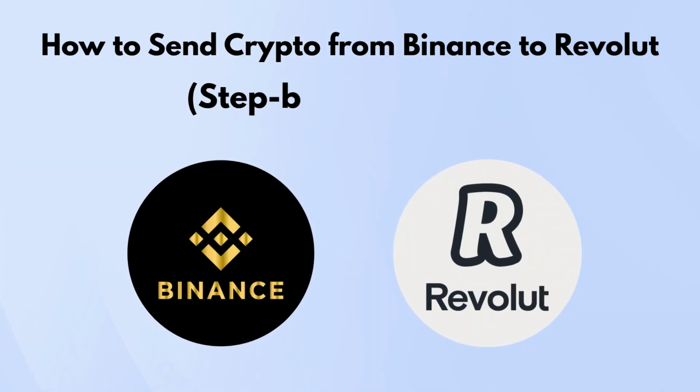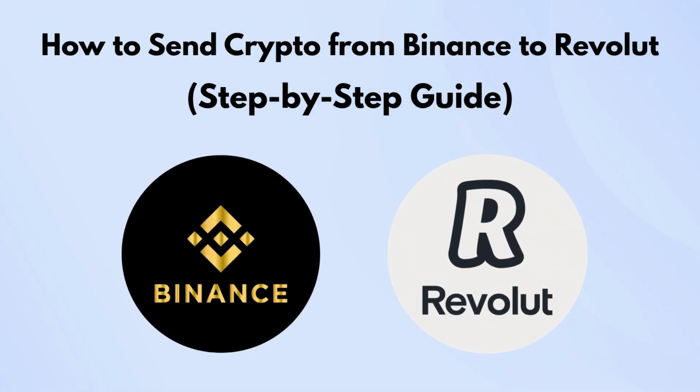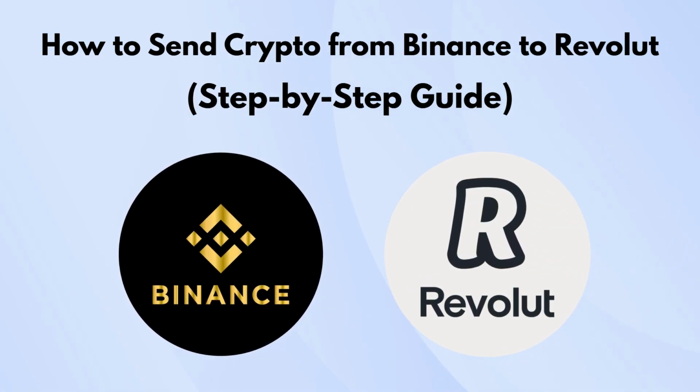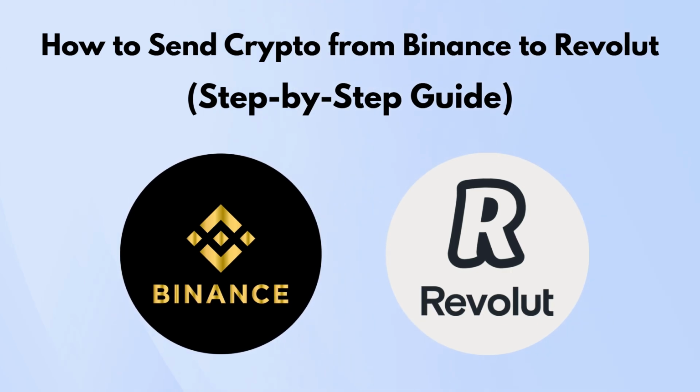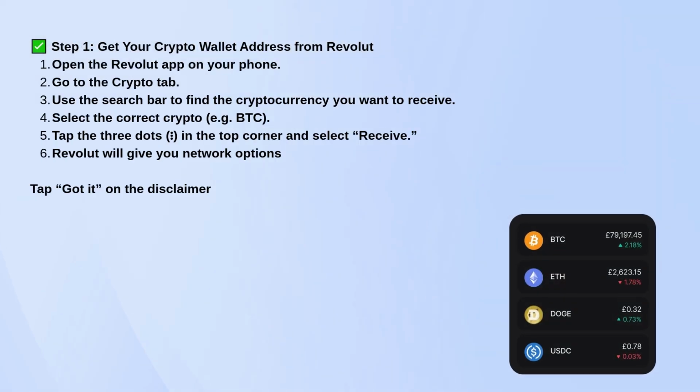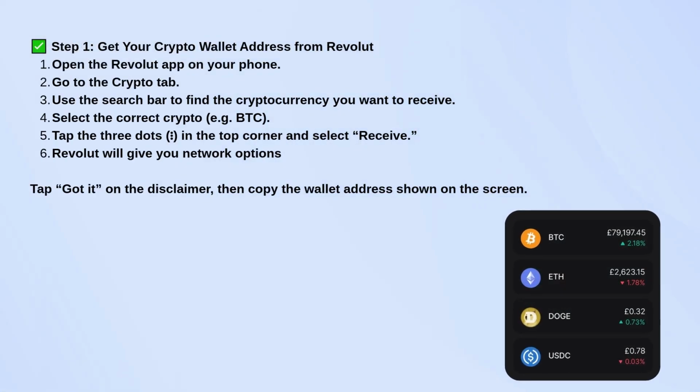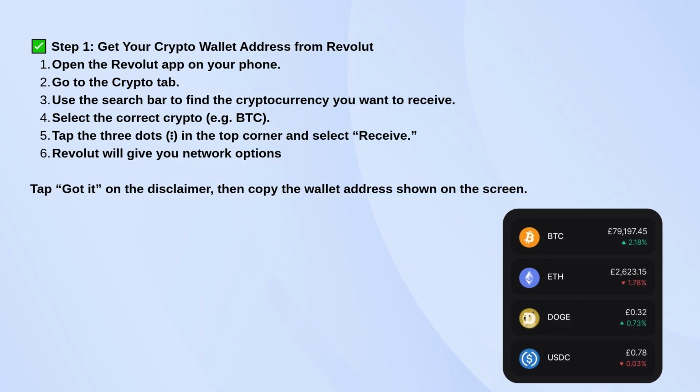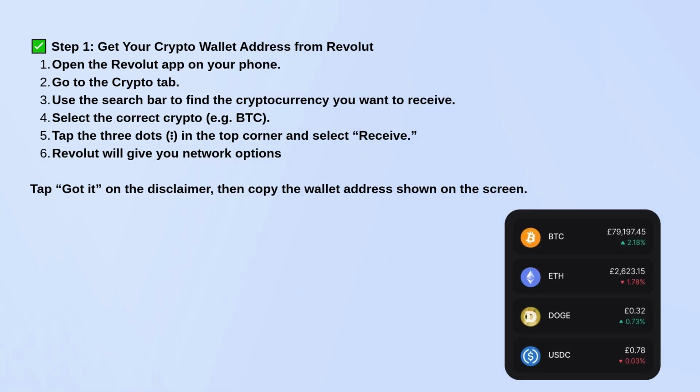Today I'm gonna show you how to send crypto from Binance to your Revolut app. First things first, open up your Revolut app and go to the crypto section. Use the search bar to find, for this example, let's say Bitcoin BTC. But your case might be different.